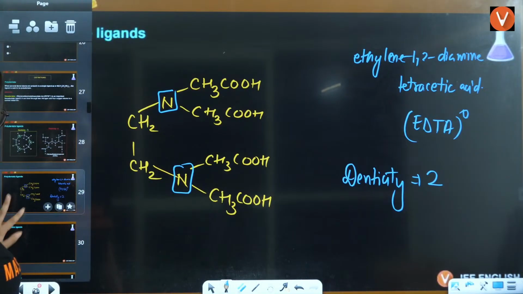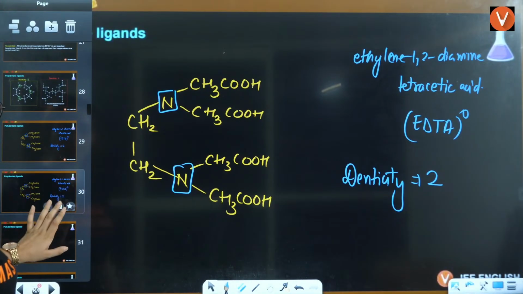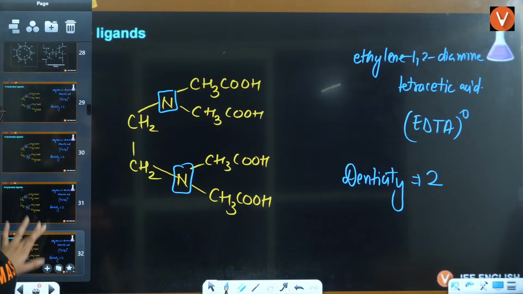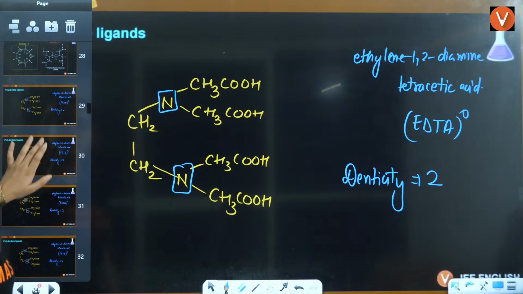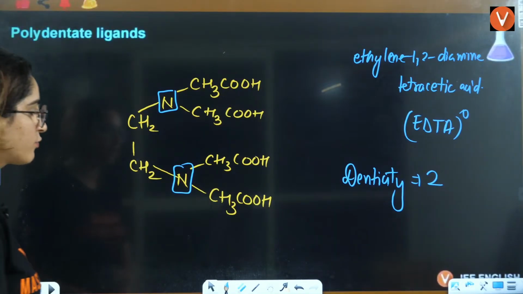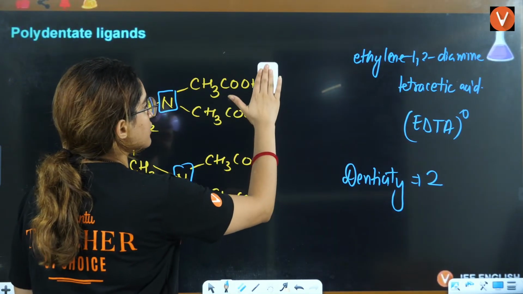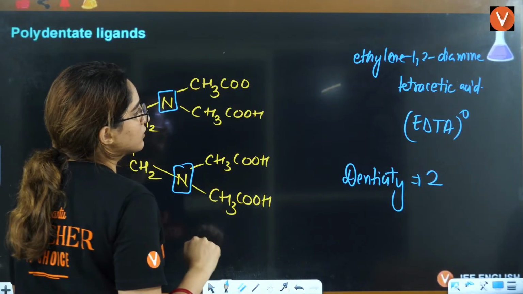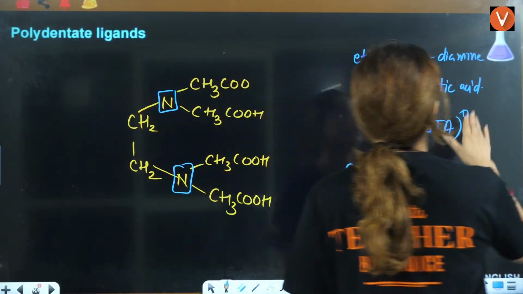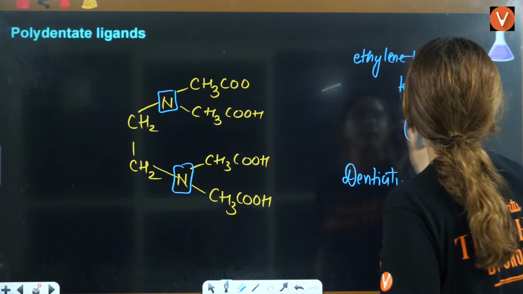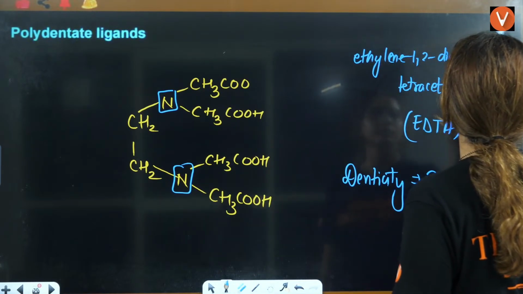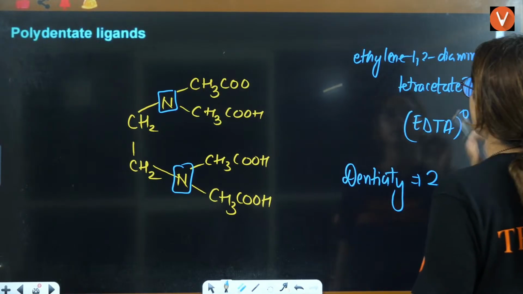But now what I'll do, I'll copy paste this. How many times? 4, 5. Now what I'll do, I'll replace one hydrogen here. It will become acetate ion.